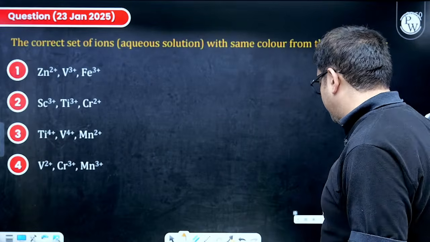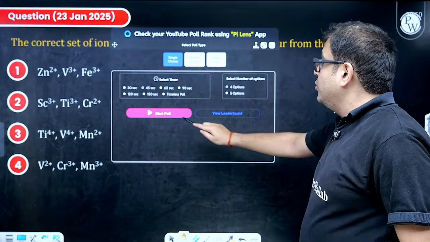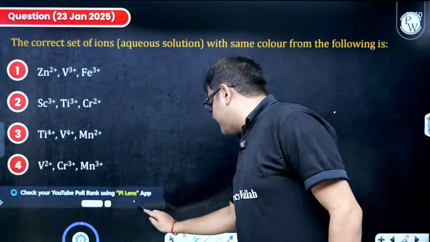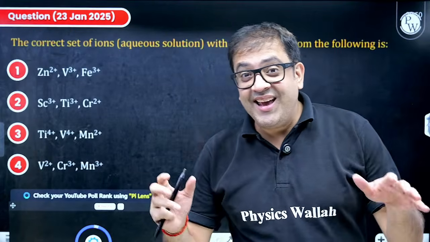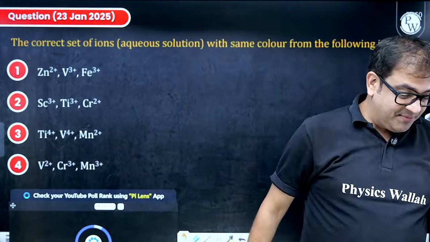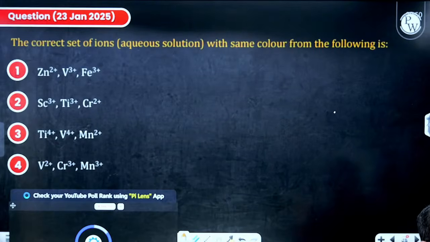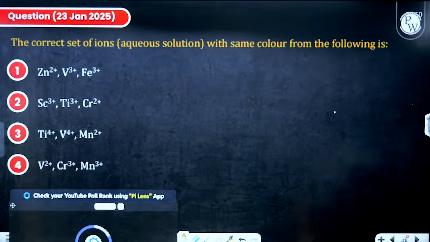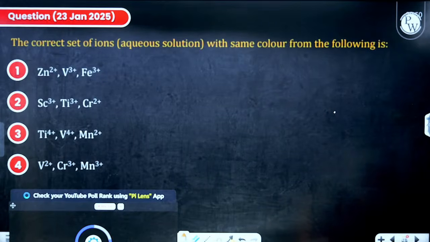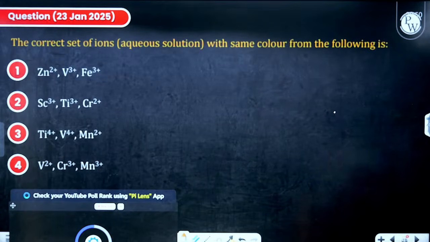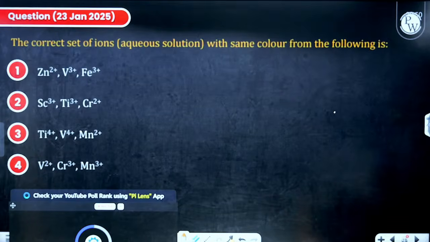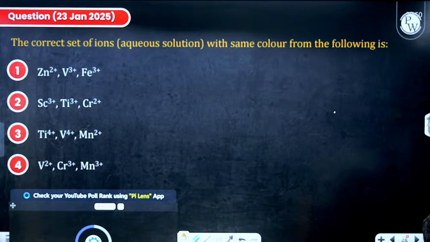Moving to the next one. Please read this one, beta. You do not have to learn all the colors. The chemical bonding and coordination basics can sometimes give you the trick. Yes, obviously, for understanding the colors, beta, the only job is to learn NCERT. But sir, it is very difficult for me to learn NCERT. Can I do it otherwise? Yes, you can. How? The question is in front of you. Please read.